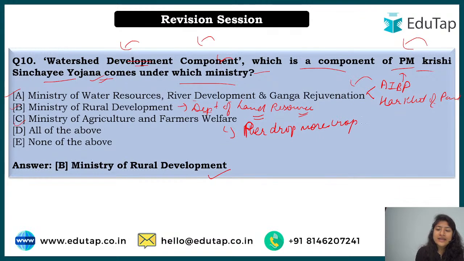Now one more thing, you need not get confused between Har Khet Ko Pani and Per Drop More Crop. Har Khet Ko Pani means that in every field the government will try to provide water for the irrigation facility. And Per Drop More Crop means that in every field wherever the water has reached, for every drop there should be more and more crop. Alright, the crop must flourish. So that is why herein Ministry of Rural Development is the correct answer, and I hope you have no query regarding this, and I can move forward.